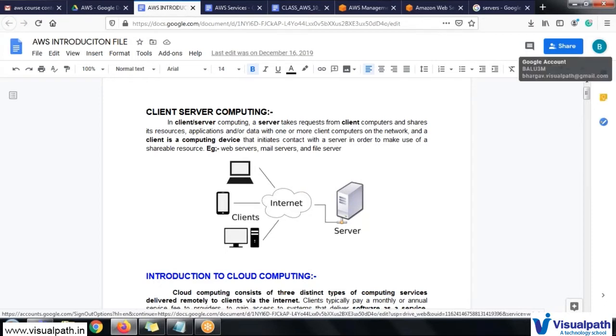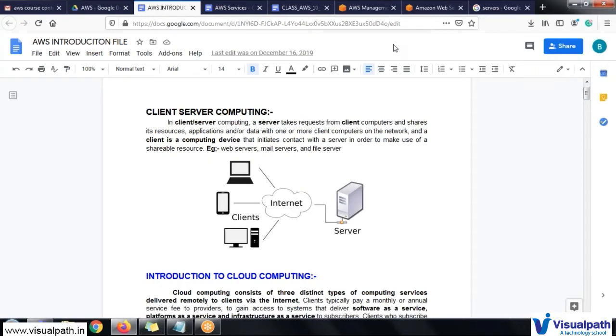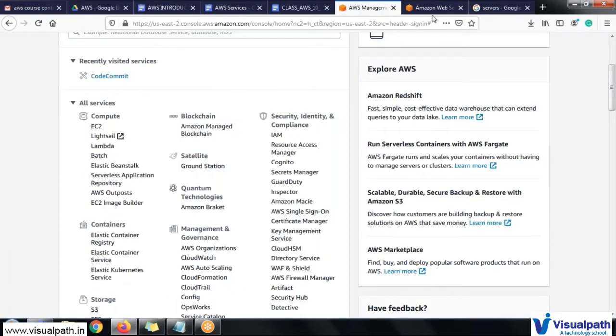In general, how much storage will Gmail provide, does anyone have an idea? 15 GB, right? If you want to increase it to 100 GB, they will charge you around 1300 rupees per year. Why are they charging? Because they have to maintain these servers in some other location.